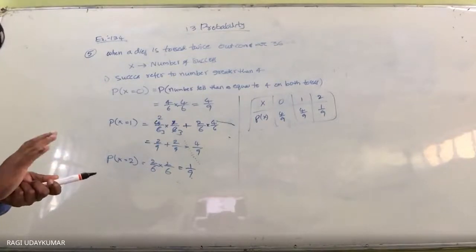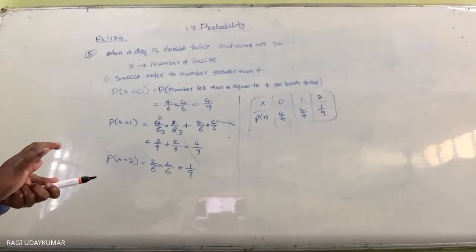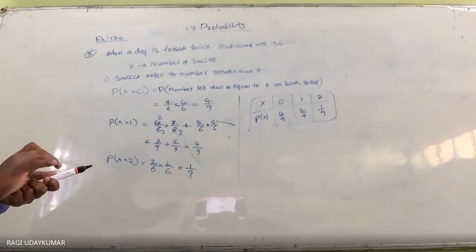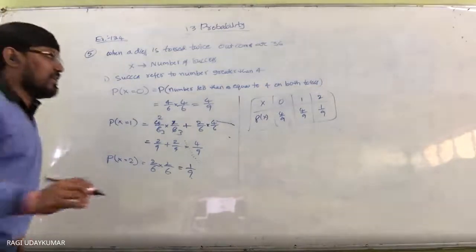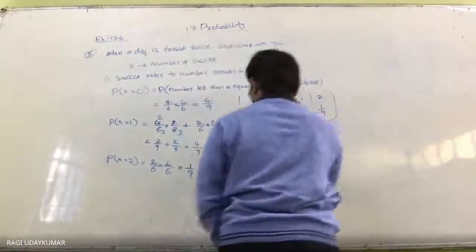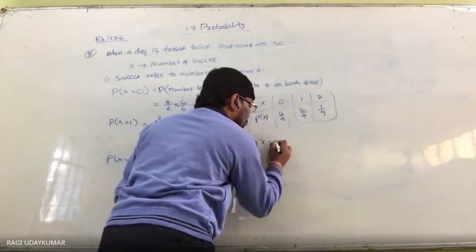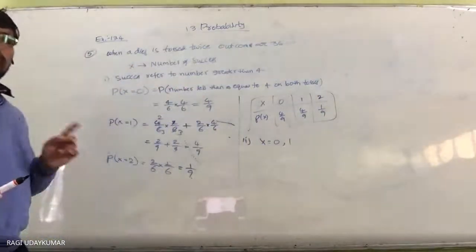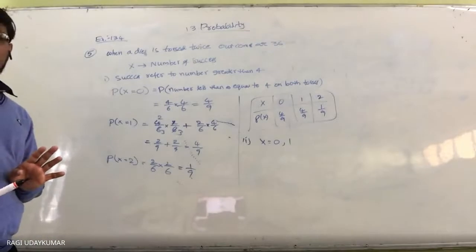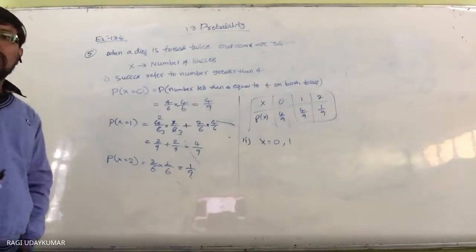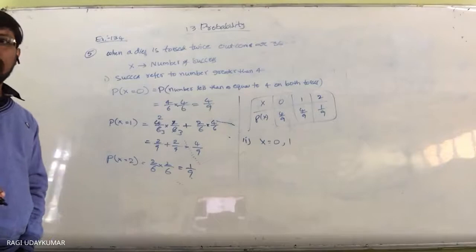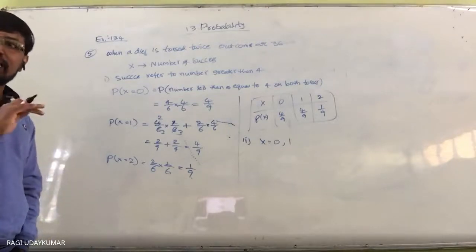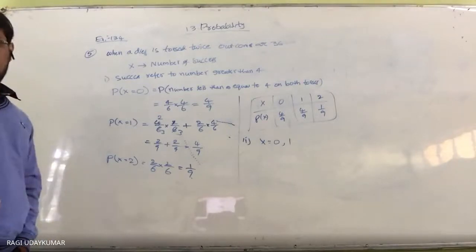In this second problem, x can be 0 and 1 only. There are two possible cases only. So if you consider x equals 0, what is meant by 6 appears? It means 6 does not appear on any of the dice.